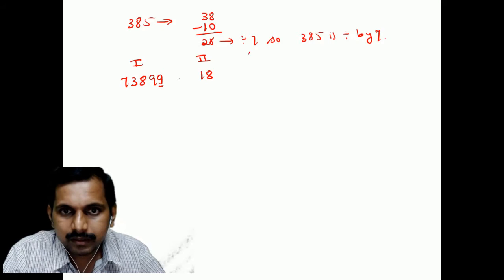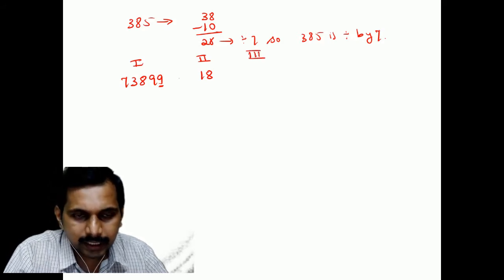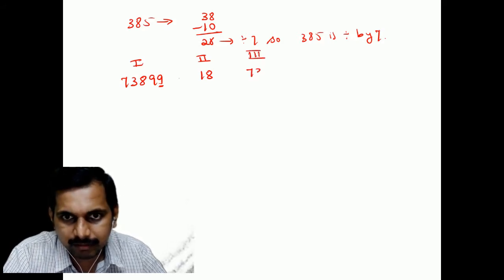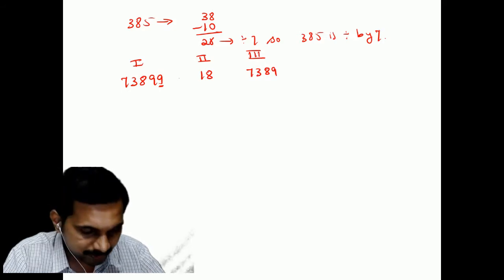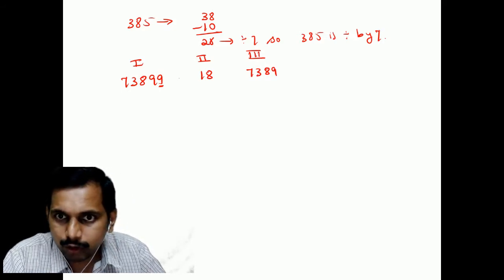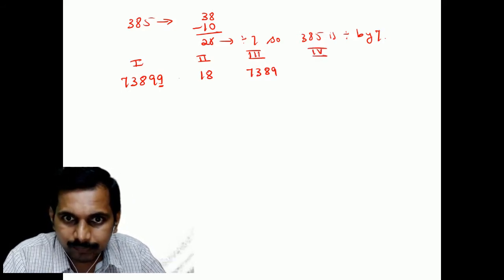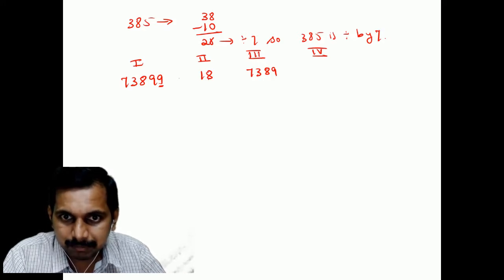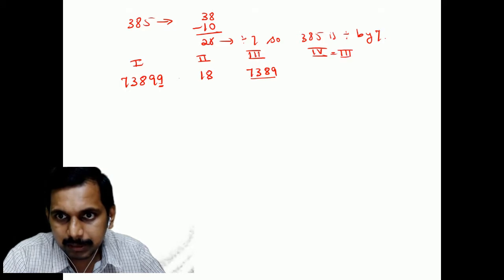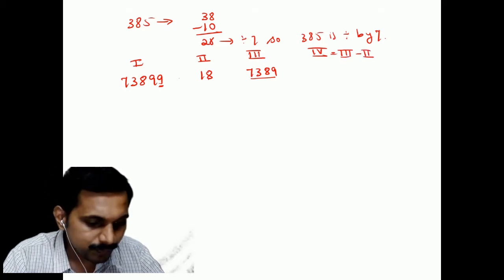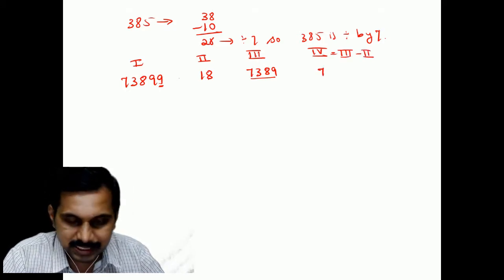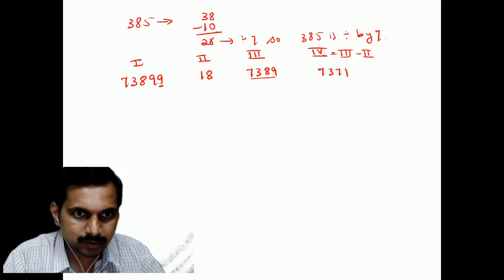Third column, we will write the tens, 7389. And the fourth column, we will write 3 minus 2. Now when you do that, you will get 7371, students.